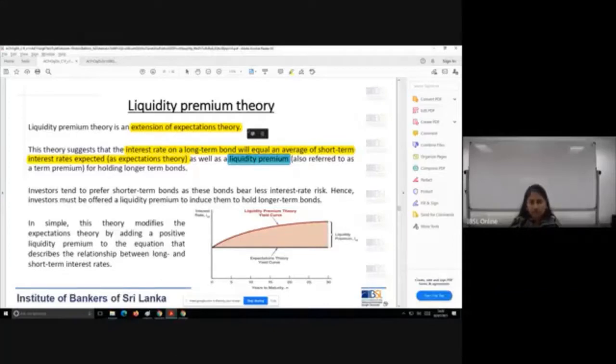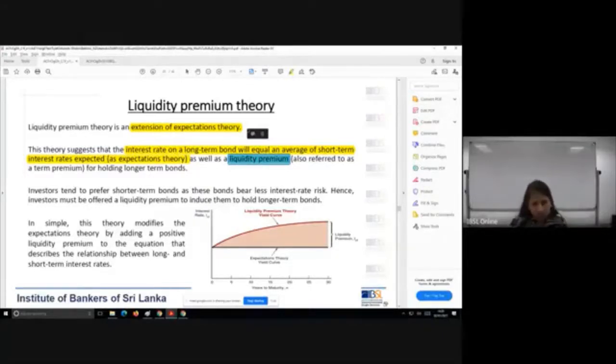to lose something. I'm going to lose liquidity, because I'm going to block my asset for 5 years, I'm going to be exposed to interest rate risk, and the term is also higher. Therefore, I'm going to be exposed to it for a much longer period. There is someone who has a 2-year bond. I'm having a 5-year bond. I'm exposed to higher interest rate risk than the other person who holds a 2-year bond. How am I going to get compensated for that? And that is why the liquidity premium has been added.